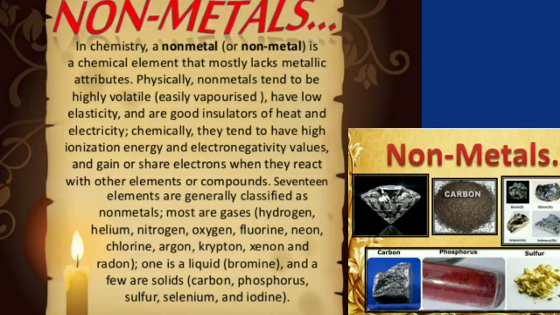Non-metals usually have low boiling points and melting points. Non-metals have low densities, which means they are light. Non-metals are not sonorous, which means they do not make a ringing sound when we strike them with a hard object. Some examples of non-metals are carbon, sulfur, phosphorus, hydrogen, oxygen, nitrogen, etc.